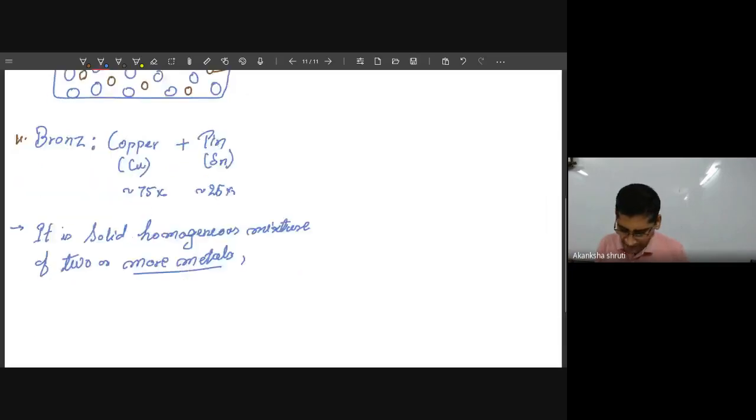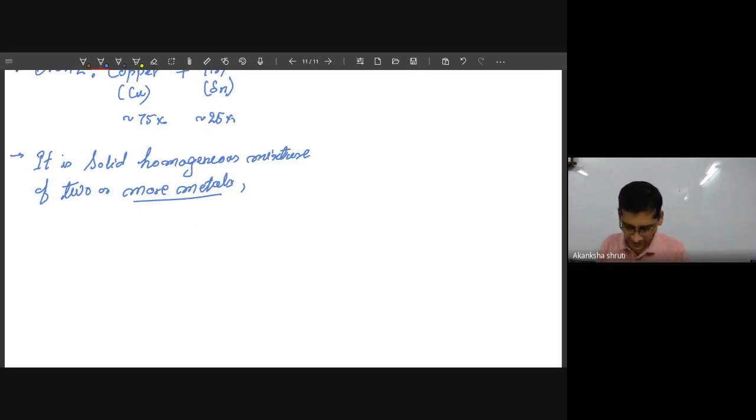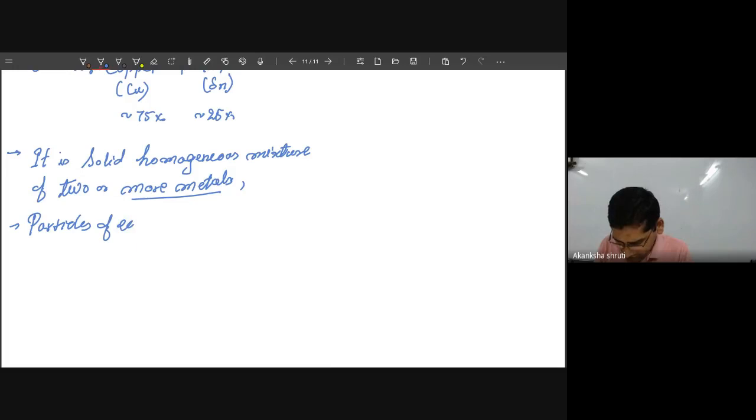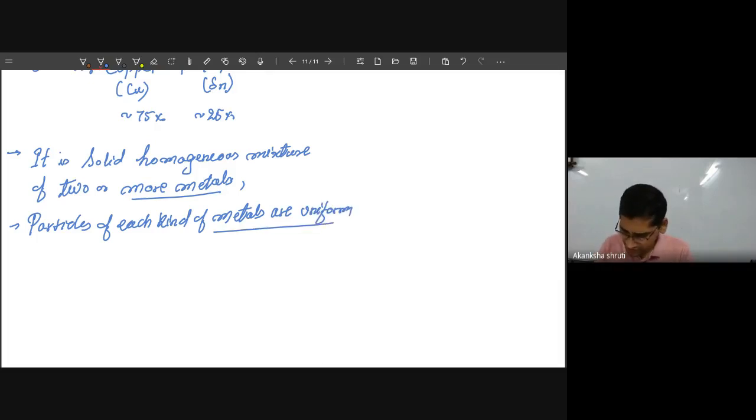Whichever portion of this solid mixture you take, you will get an equal number of all the kinds of constituent metals. Here, particles of each kind of metal are uniform. So because of this, it is homogeneous.